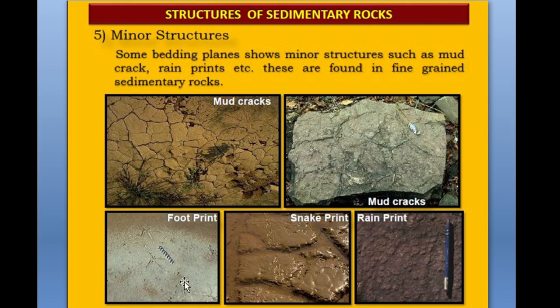Next are footprints. In the figure you can see the footprints. Next there is a snake print, and in the last figure you can see the rain print. So the bedding planes show these minor structures such as mud cracks and rain prints. This is also a structure of sedimentary rock.